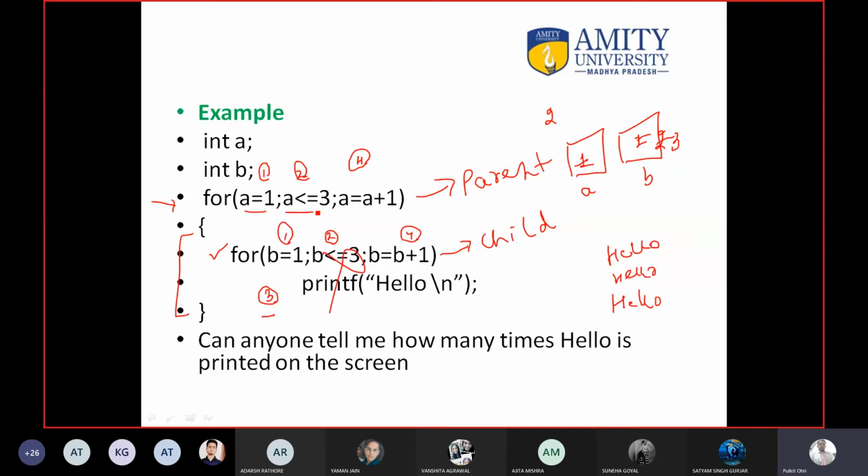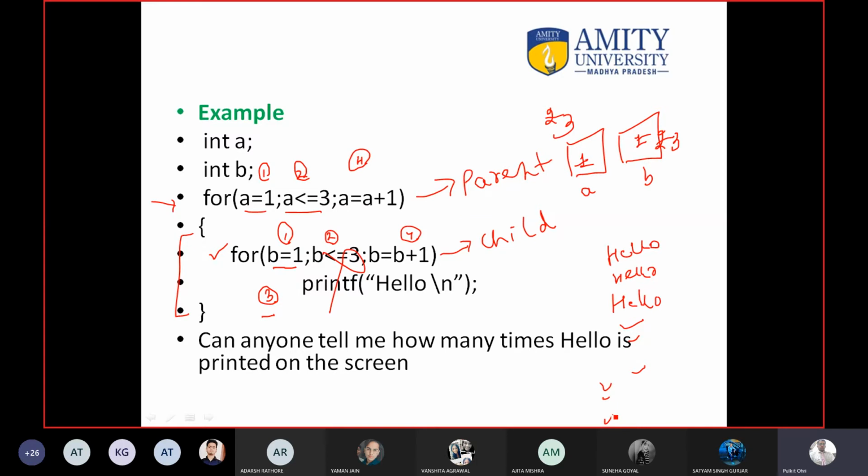So again move inside the body of the parent loop, means again go to the child loop, again do the same thing. The value of b is now reset to 1. Then again print hello 3 times on the screen. Then again the value of a will become 3. Then again execute the child loop and again print hello 3 times. So in total hello gets printed 9 times.